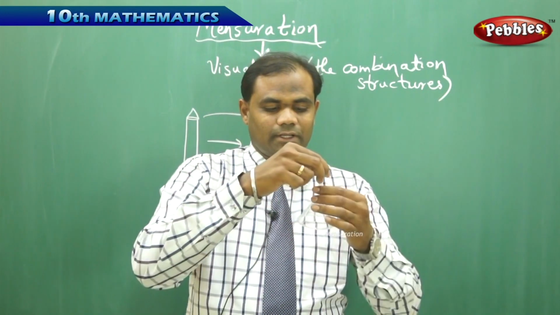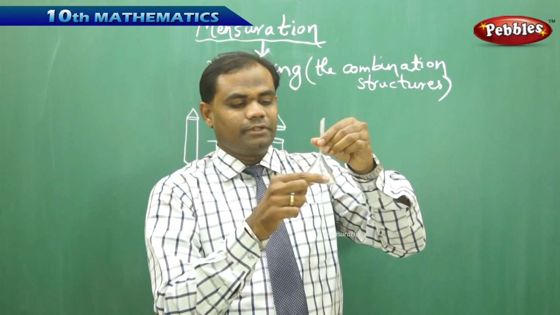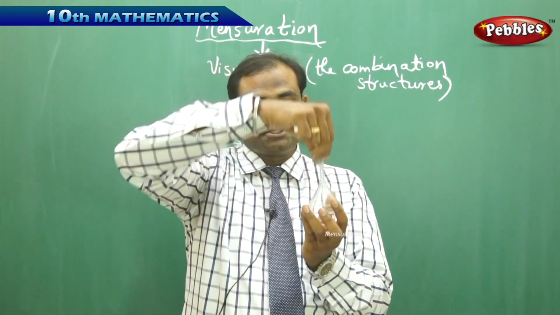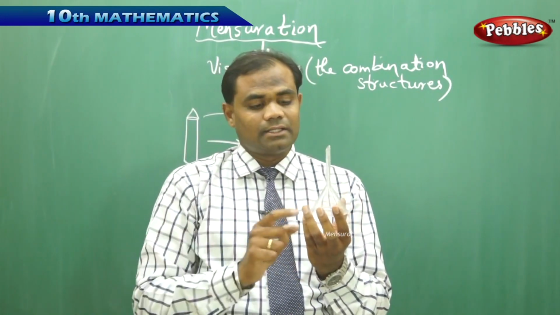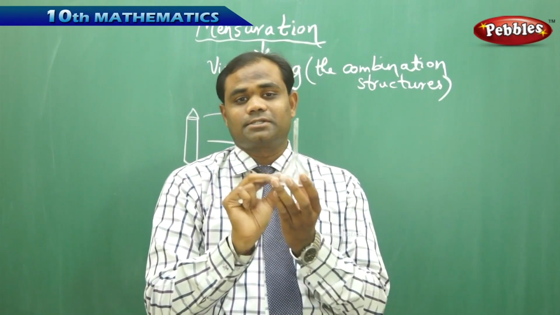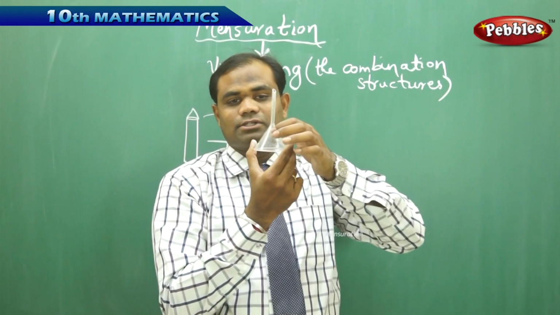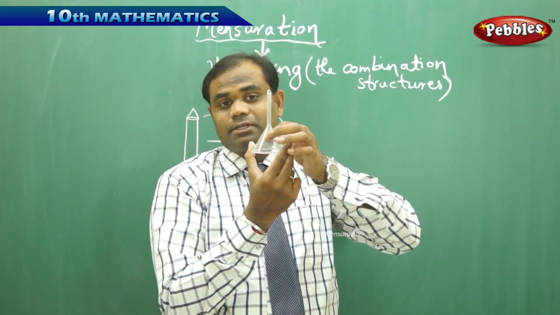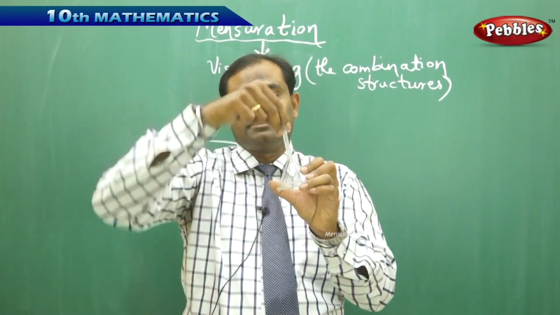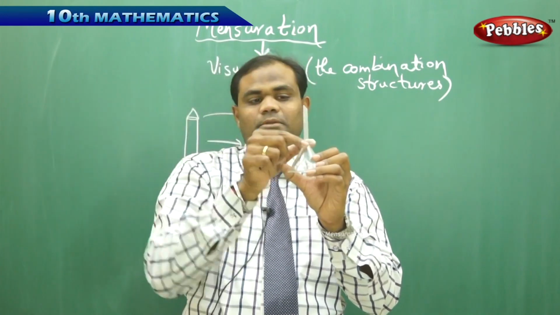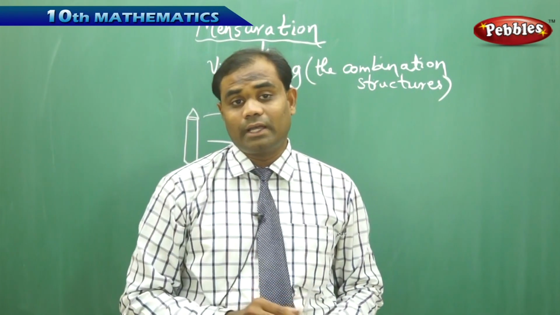So in case of this funnel, I see that I have one of the shapes out here which is exactly separated from the other shape here. So my visualization makes me understand that there are two different shaped objects in this combined object. One is this curved surface object, which is called the cone in its mathematical meaning, and the other is a cylinder, which I find here as the thin part. So a cylinder and a cone make a funnel, is how I understand.